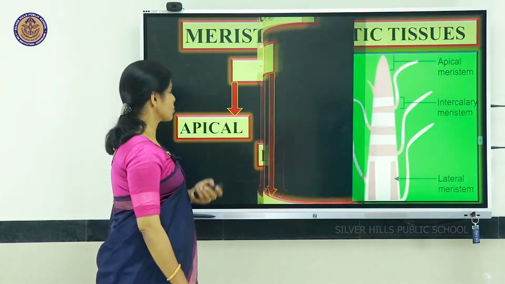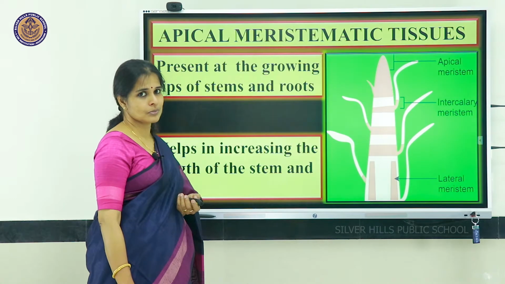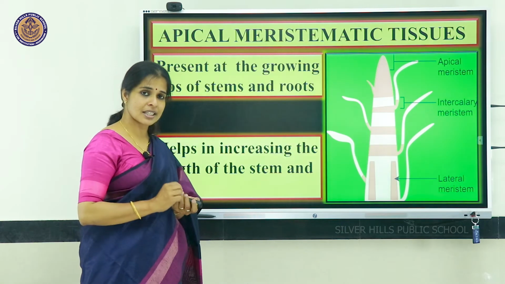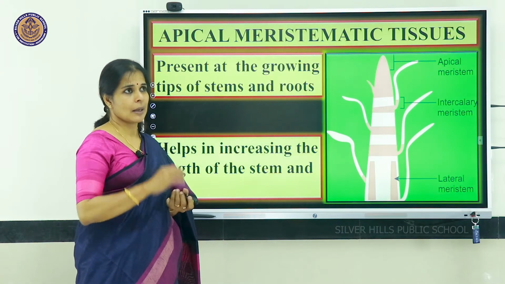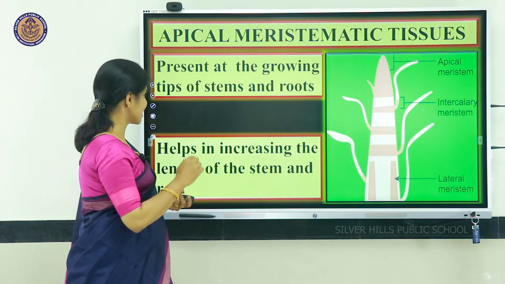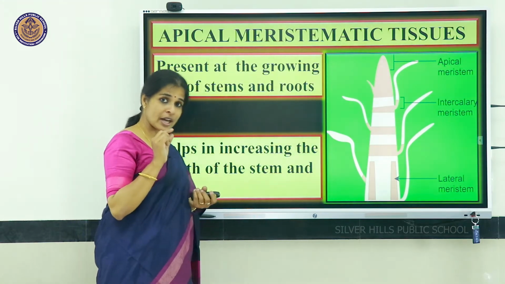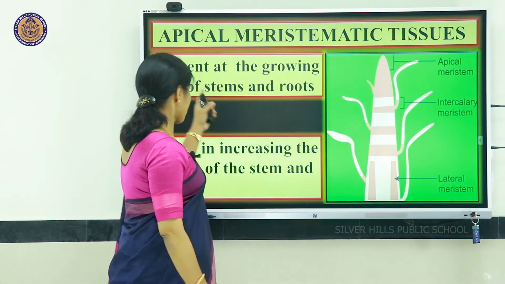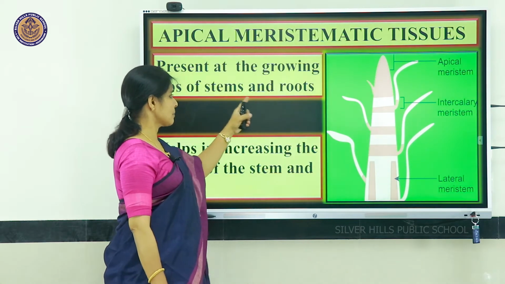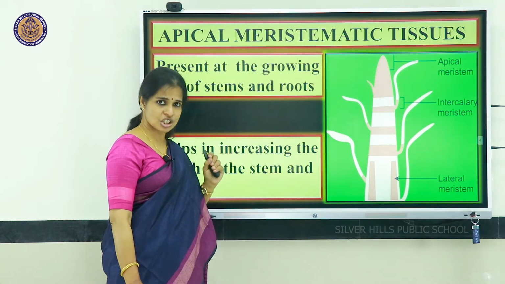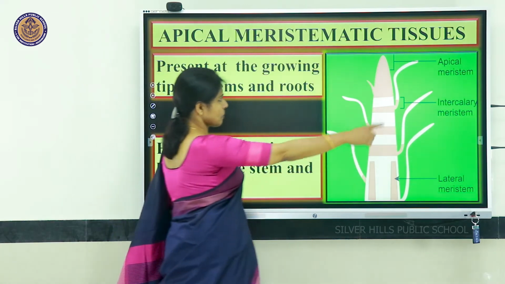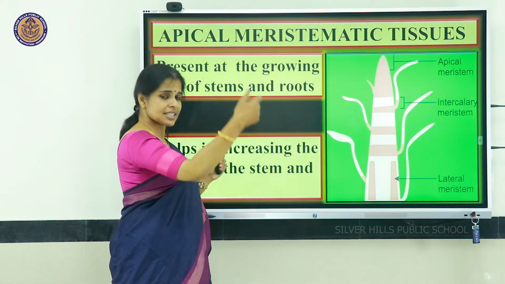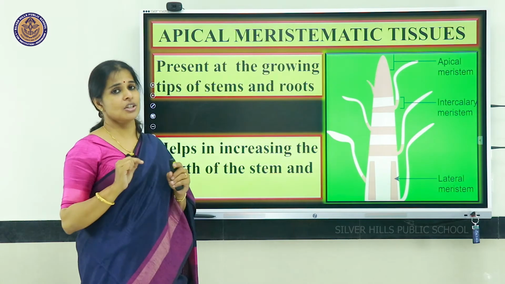Now, let us know about apical meristematic tissue. The term apical meristematic tissue means it is the tissue present at the apex part of the plant. Apex or apical part of the plant means the tip portion of the stem as well as the tip portion of the roots. So, it is present at the growing tips of stem and roots. It is present on the apical part, the tip part of the stem, and in the same way in the tip portion of the roots.